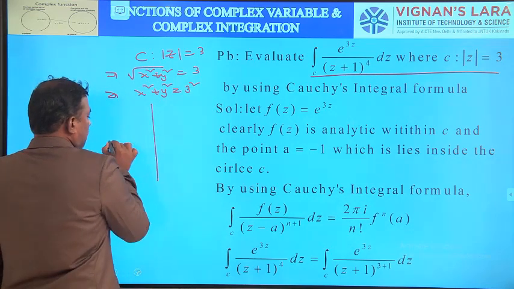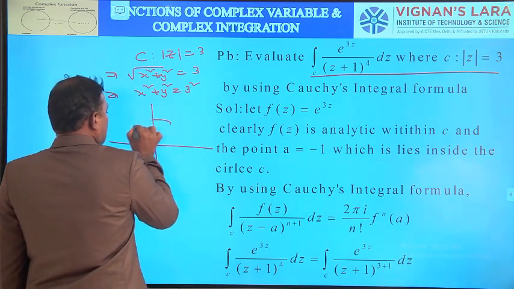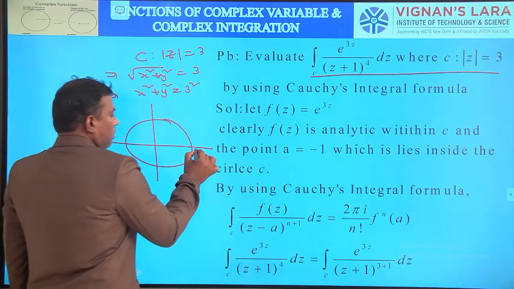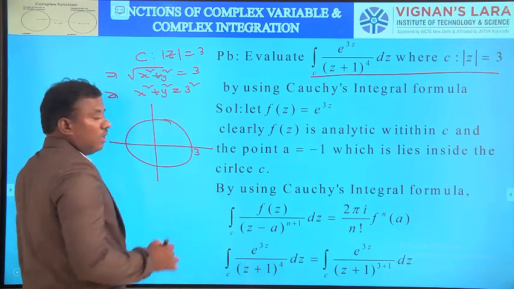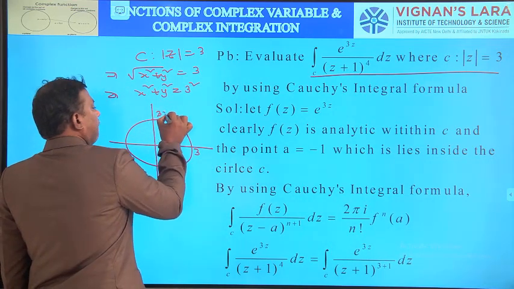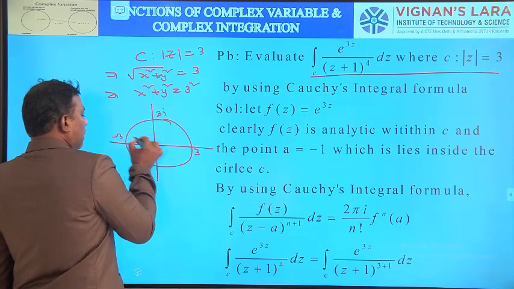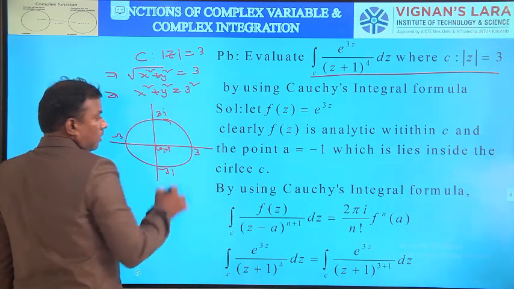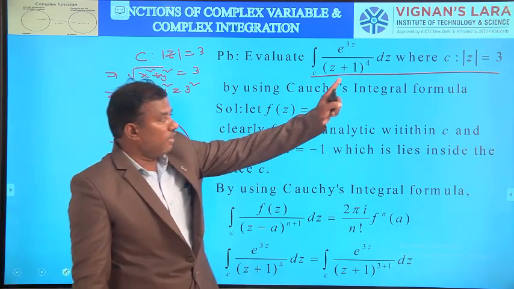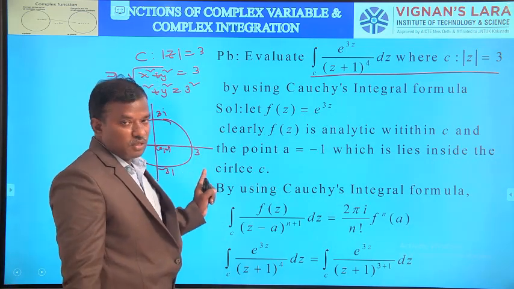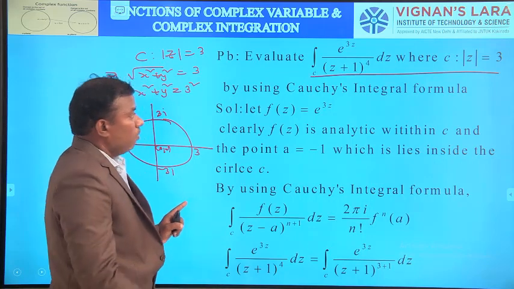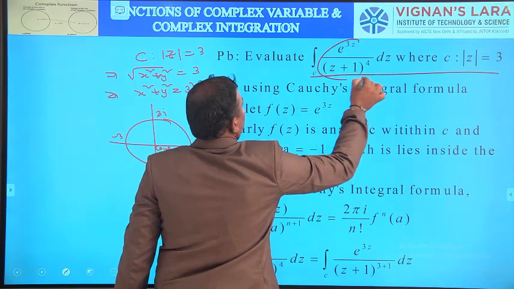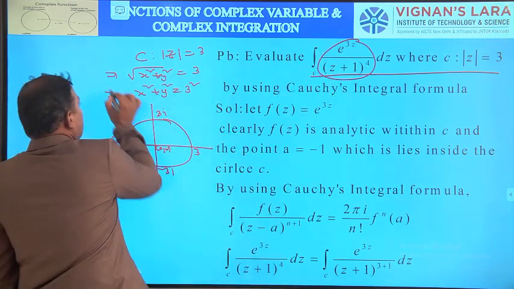So first draw the circle. This is the circle, center at 0, 0 and radius 3 units. 3 means on the x-axis 3, on the y-axis 3i. This is 3, and here minus 3 and here minus 3i, and center 0, 0. That is the first step. First step, identify the curve C, then draw the rough sketch of the curve C. Next, what is the integrand here? The integrand is e power 3z by z plus 1 whole cube. That is the integrand.